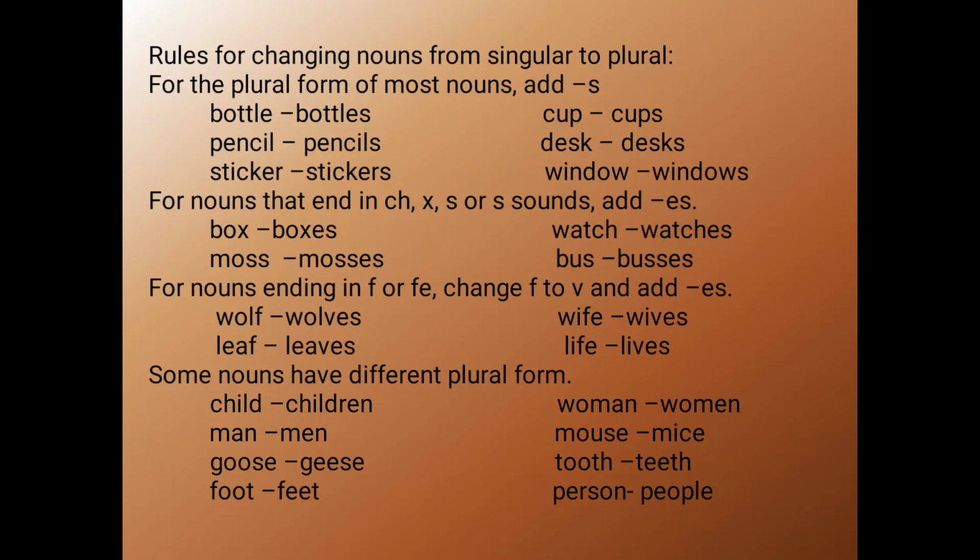We are not adding s to the singular noun, or changing anything. This is completely different. So we have to be careful when we are saying children. It is already a plural noun and we do not need to add s and say children's. It is wrong. And people also, we don't have to add s to people. People itself is a plural noun.